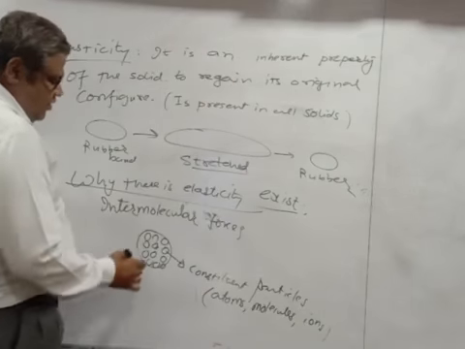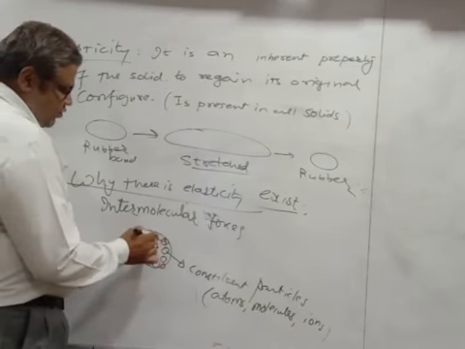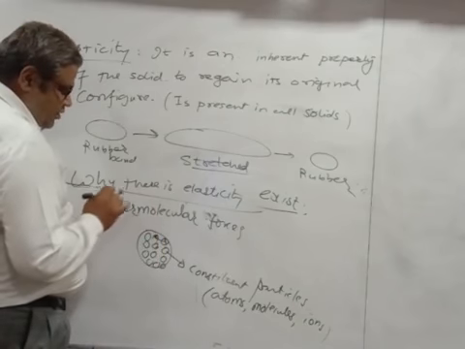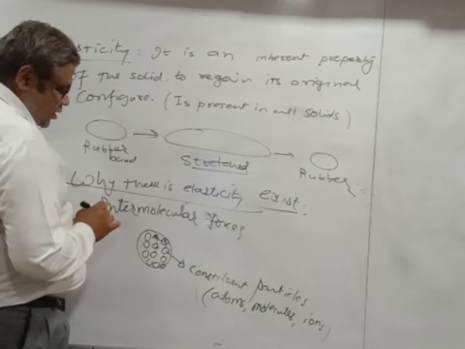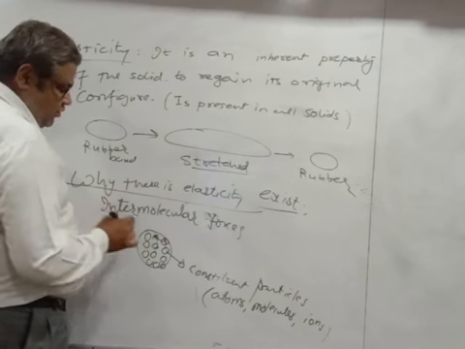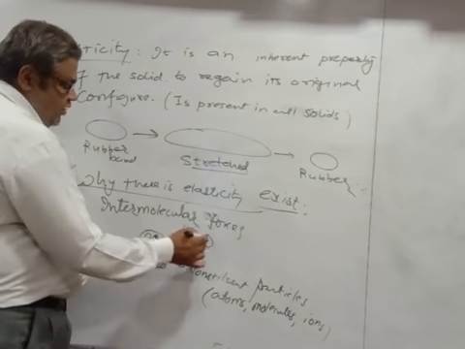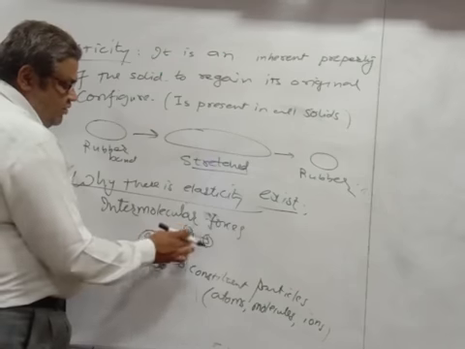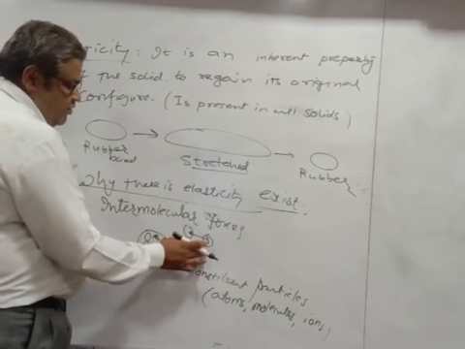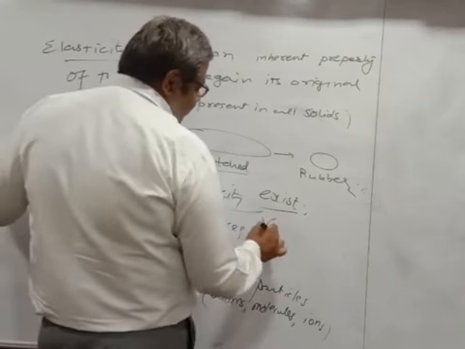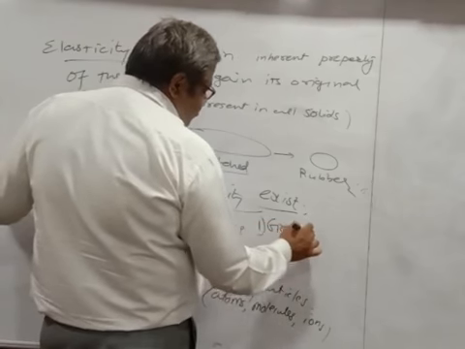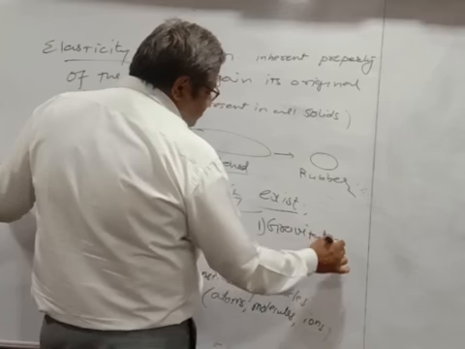What happens is there is a presence of intermolecular forces between these constituent particles. And what are intermolecular forces? Suppose these two constituent particles are there. There must be an existence of gravitational force between these two. So gravitational force is there.